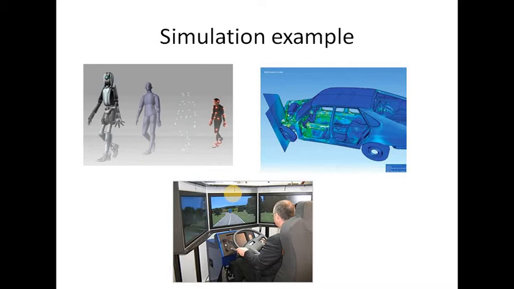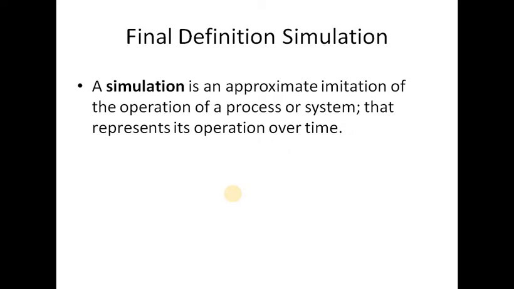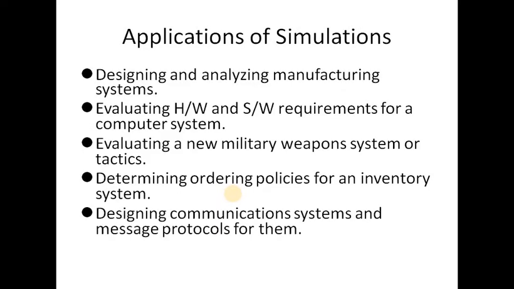So simulation is also used when the real system cannot be engaged because it may not be accessible, or it may be dangerous or unexpectable to engage, or it is being designed but not yet built, or it may simply not exist. So these are the three examples of simulation we can see. So the final definition of simulation is the approximate imitation of the operation of a process or a system that shows its operation over time. So these are the applications of simulation.